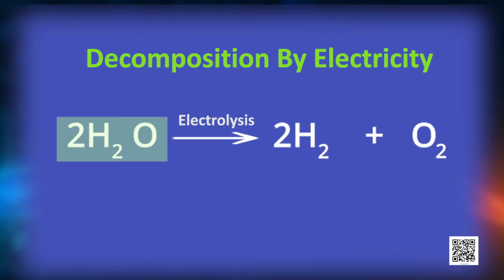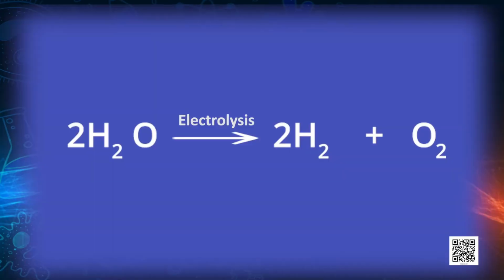Have a look at the balanced chemical equation of decomposition of water. Here, what do you see on screen? 2H2O gives 2H2 plus O2. Remember, you have learned that a balanced equation helps you to do calculations. Look at this balanced equation. The products obtained are 2H2 and 1O2. So you see, hydrogen and oxygen are present in the ratio of 2:1.